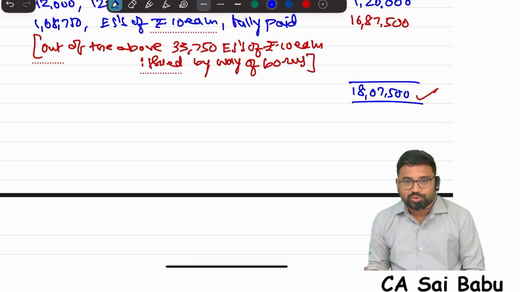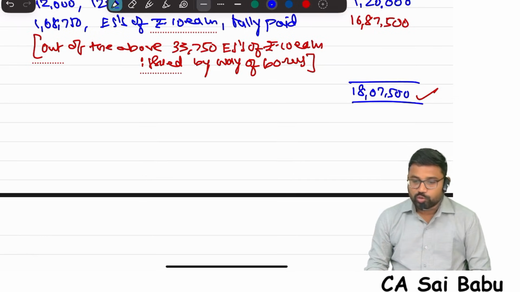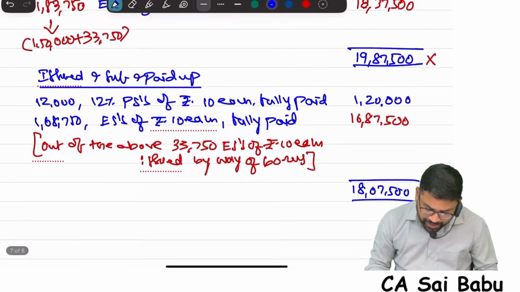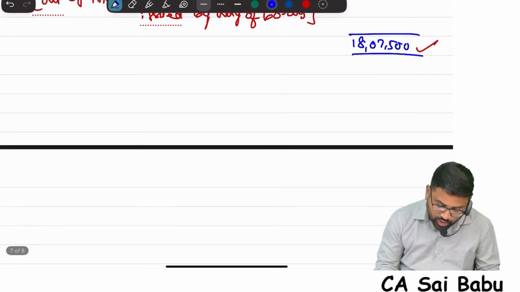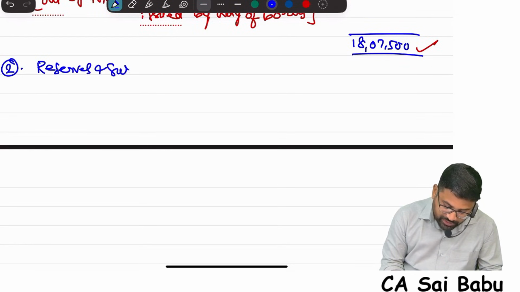I know what you do. I want you to make that mistake because you will not forget now. So therefore only paid up capital will be taken. Now what is the second note? Reserves and surplus.